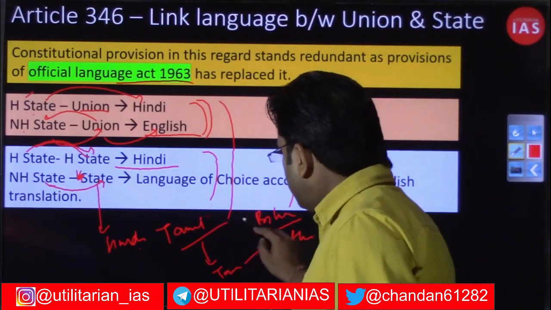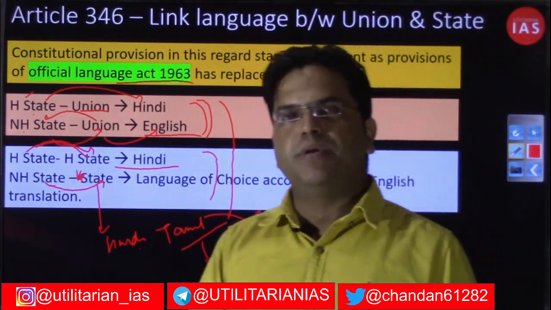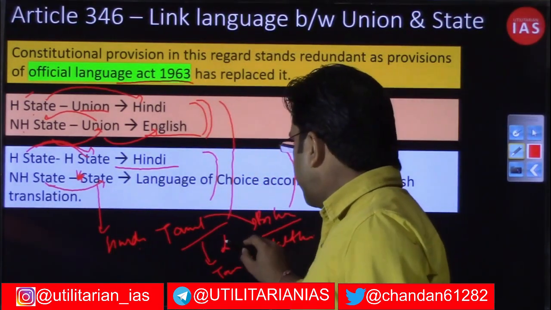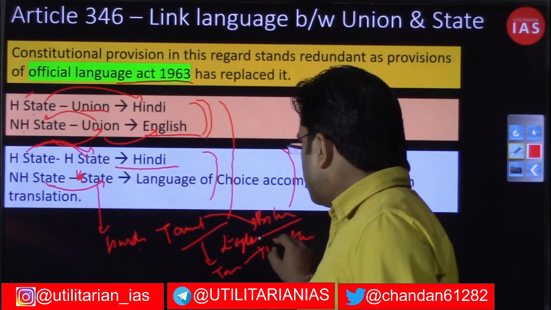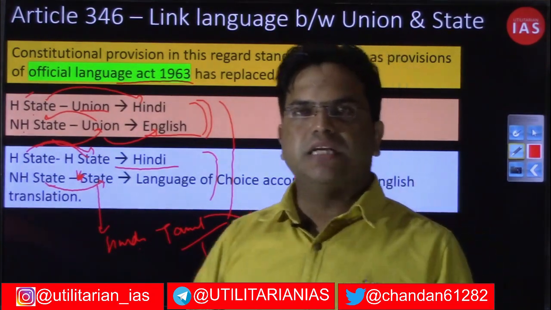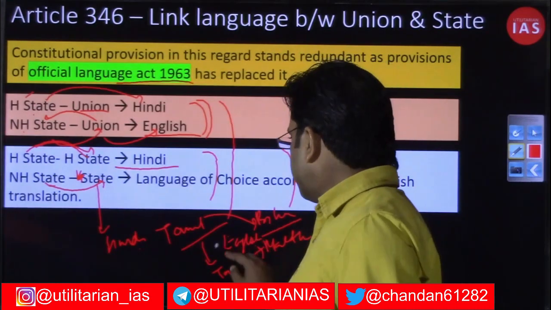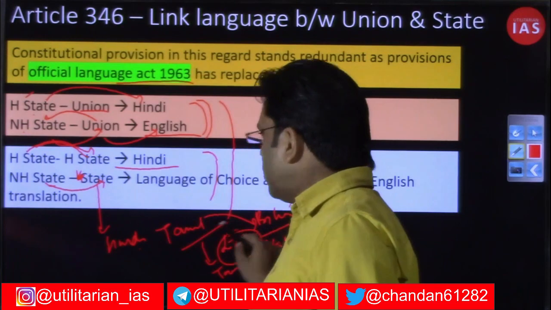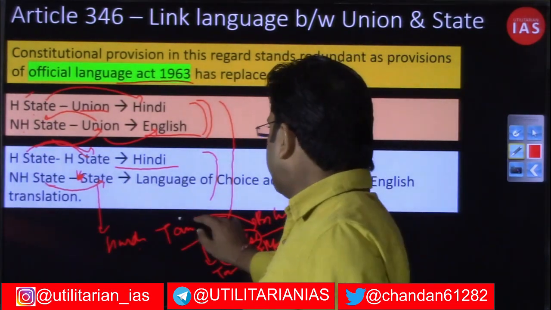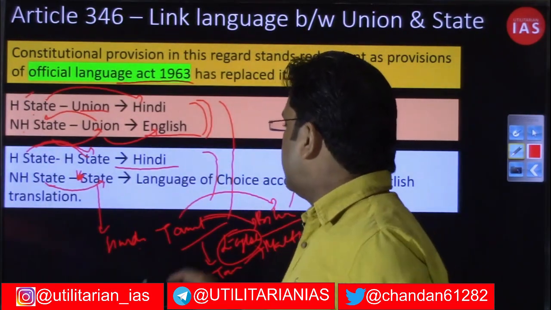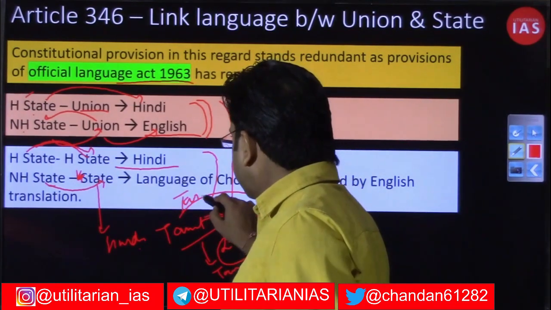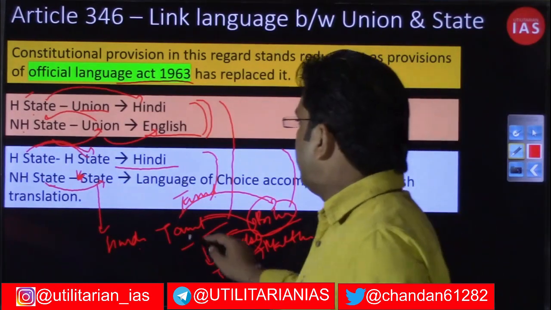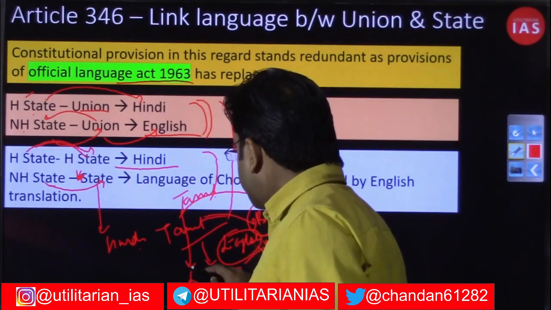Either they should mutually agree that whenever there is communication between the Bihar government and the Tamil Nadu government, let us have communication in English. Whatever agreement they reach, right? If they have agreed that they will be communicating in English, then that's fine. But if they have not decided, and the Tamil Nadu government writes a letter to Bihar in Tamil, and Bihar cannot understand this, right? Then that will be accompanied by an English translation.